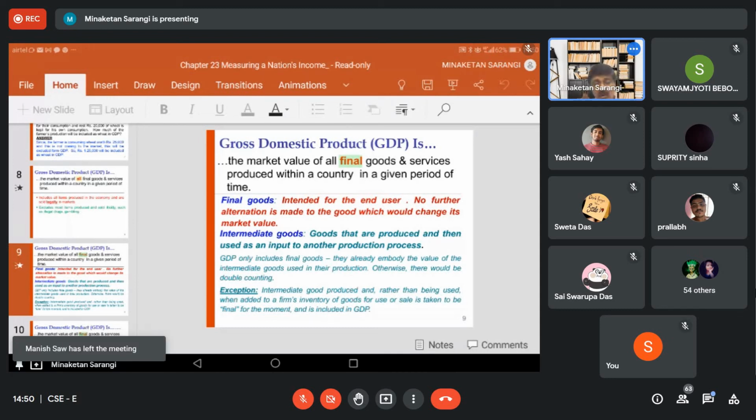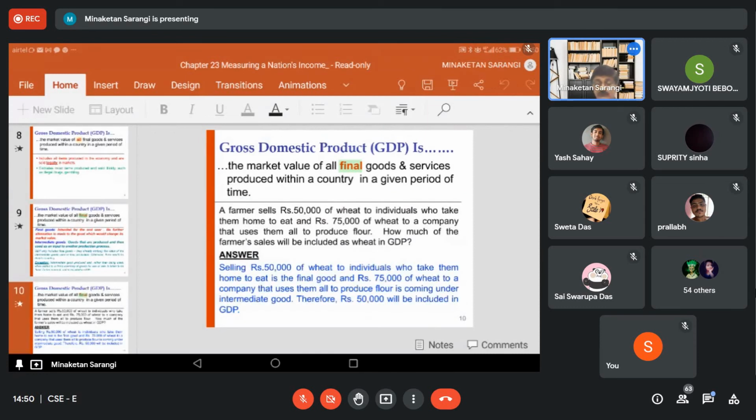It is not used as an intermediate product. So the value of these 100 tires remaining in the godown or inventory will be a part of the domestic product. Is this clear or any doubt? A question will be asked on inventories.